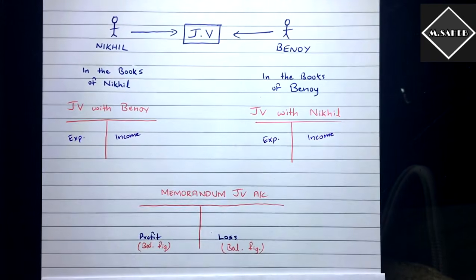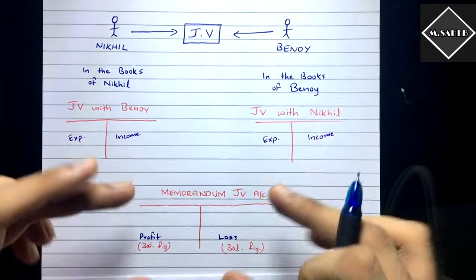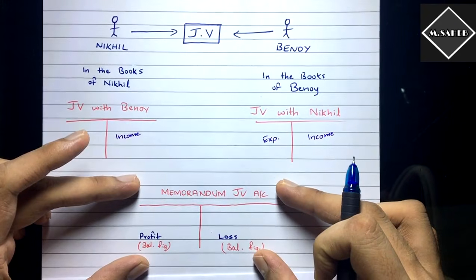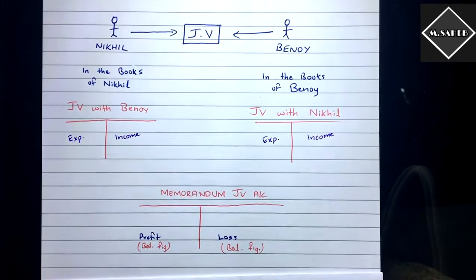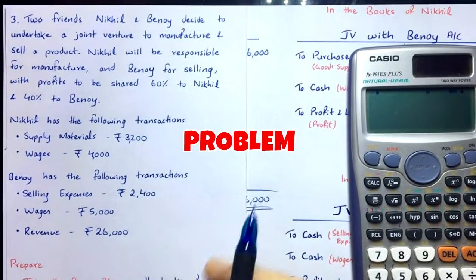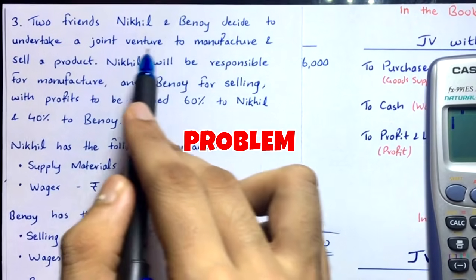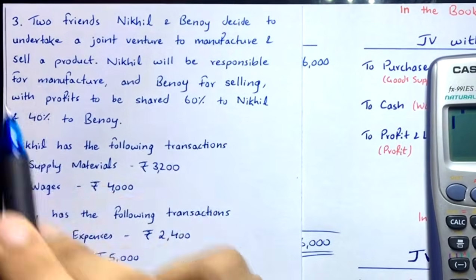That profit or loss is going to be shared among the parties of the joint venture, the co-venturers, in whatever profit sharing ratio they have, and it is going to be reflected in these accounts. So that is what is going to happen. Once we solve a problem, you will understand it's very easy. The basic thing is that these two accounts are going to be combined together to prepare this memorandum joint venture account. Simple. So now let's solve one problem and you will understand how easy it is. Now here we have the problem. See the question over here.